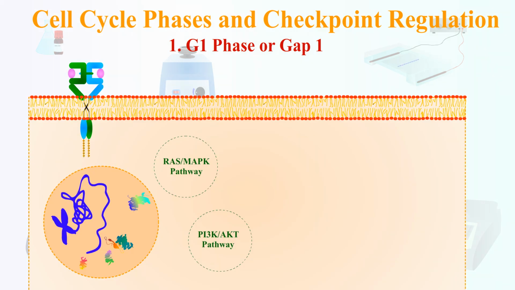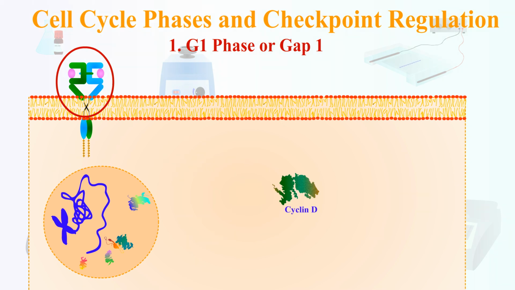The cell cycle starts when various growth factors, such as EGF and PDGF, bind to receptors like tyrosine kinases and EGFR on the cell membrane. This activates RAS/MAPK and PI3K/AKT signaling pathways to induce cyclin D expression. Cyclin D will form a complex with CDK4/6 inside the nucleus to partially phosphorylate the retinoblastoma protein to release E2F